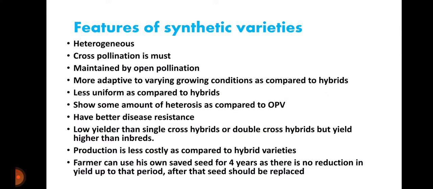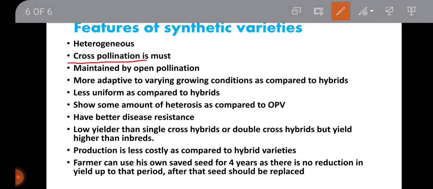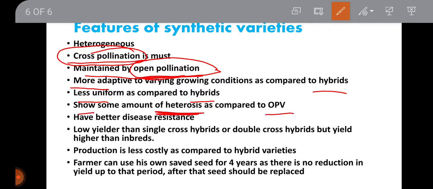Now, features of synthetic varieties. Synthetic varieties are heterogeneous in nature, and cross pollination is a must in synthetic variety production. It is maintained by open pollination. A synthetic variety is more adaptive to varying growing conditions as compared to hybrids, and it is less uniform as compared to hybrids. It shows some amount of heterosis as compared to open pollinated varieties. It has better disease resistance.